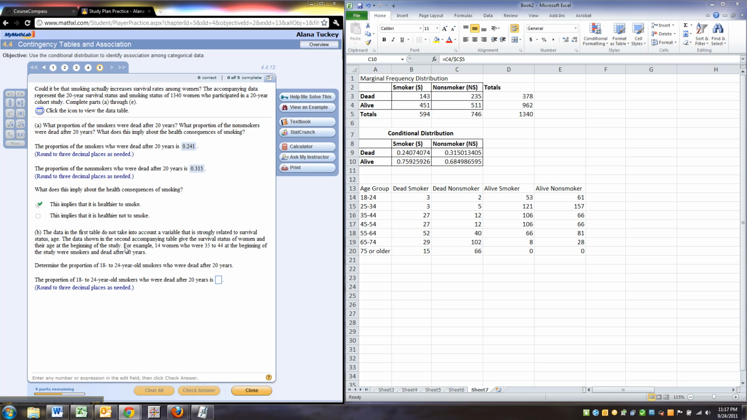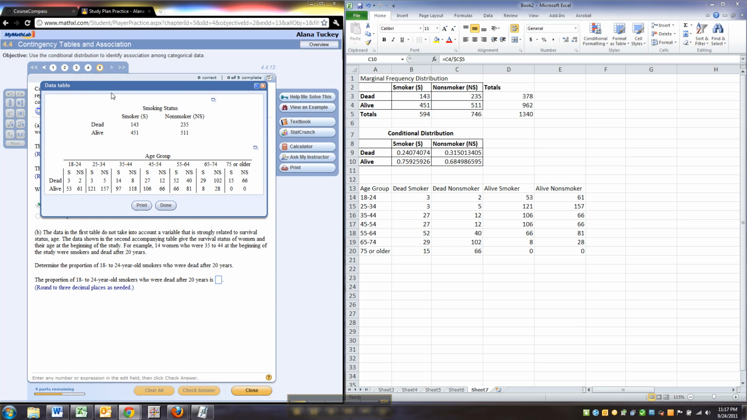Okay, so the data in the first table did not take into account a variable that is strongly related to survival status, age. I'm sorry to say that as you get older, your chances of living are reduced. I know it's a shocker. So the data shown in the second accompanying table gives the survival status of women and their age at the beginning of the study. For example, 14 women who were aged 35 to 44 at the beginning of the study were smokers and dead after 20 years. See it right there, 14. They're in the 35 to 44 age group. They were S, so that's smokers, and they were dead because they're in the dead row.